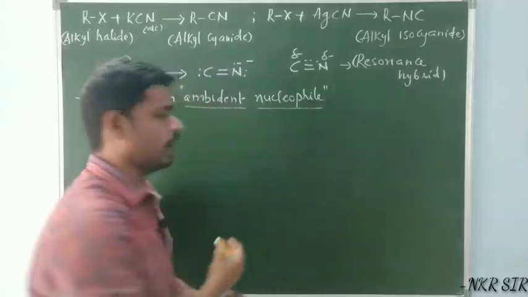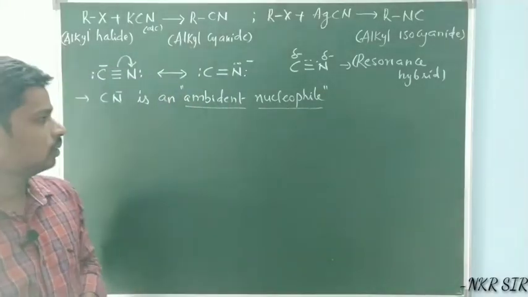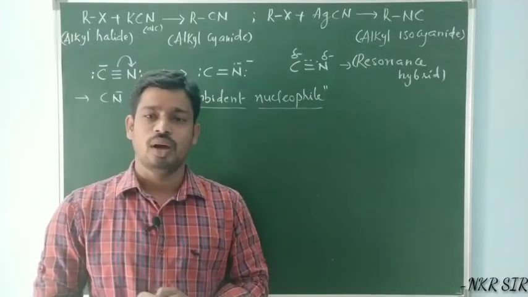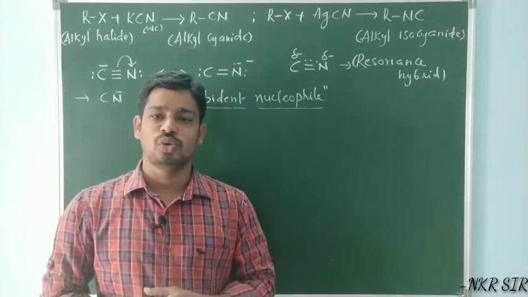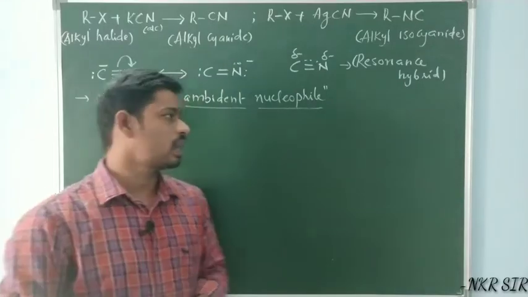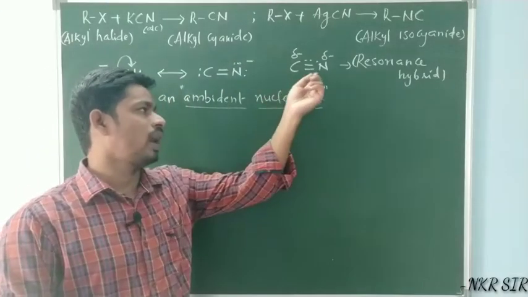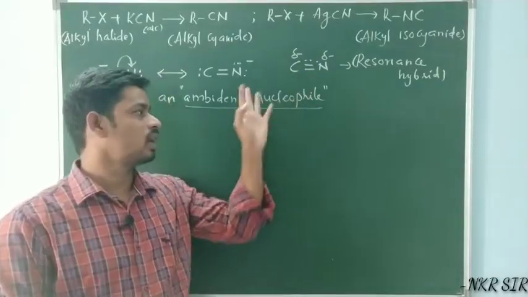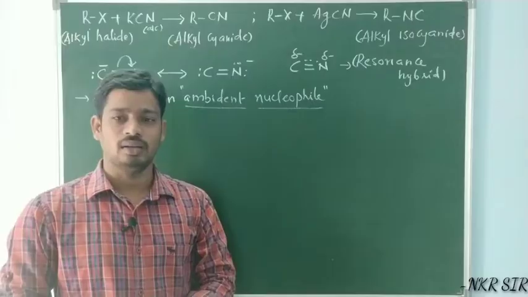So what is meant by ambident nucleophile? It is nothing but a nucleophile which is capable of attacking through more than one atom. In the cyanide ion, both carbon and nitrogen can attack the electrophilic site. That's why it is considered an ambident nucleophile.